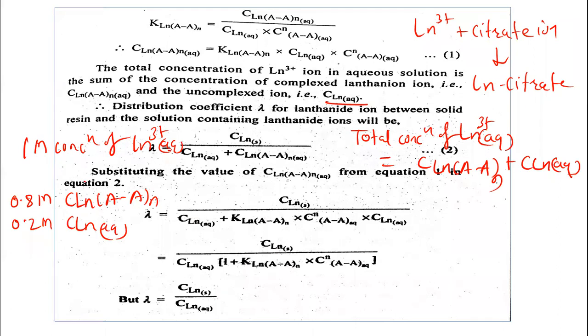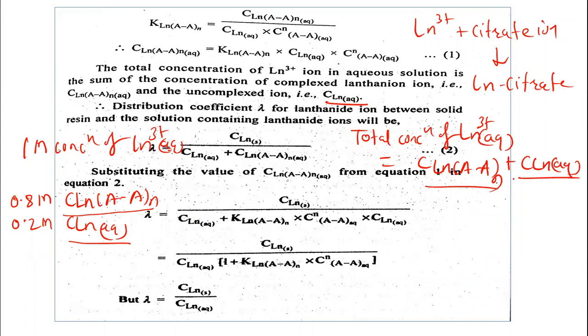Generally in a chemical reaction, when we take the quantity of the reactant, all the reactant is not going to form the product. Some quantity is still remaining there. So the concentration of the lanthanone ion in the complex form and the concentration in the uncomplex form, this uncomplex means some quantity is remaining there in the solution, that is the concentration of the lanthanone in aqueous phase. So the total concentration of the lanthanone in aqueous phase is the sum of the concentration in complex form and in uncomplex form.